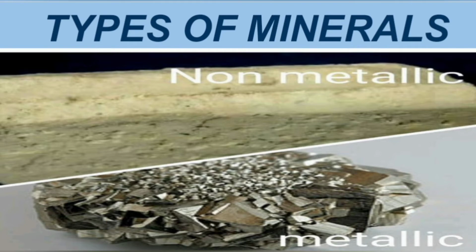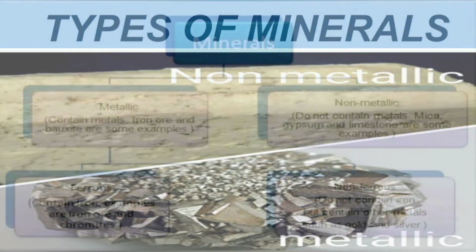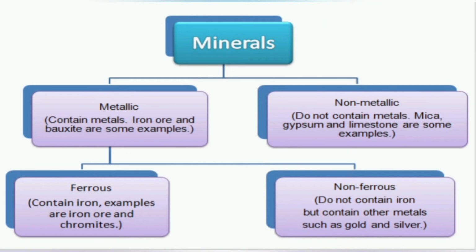On the basis of composition, minerals are classified mainly as metallic and non-metallic minerals. Metallic minerals contain metal in raw form. Metals are good conductors of electricity, for example, iron and bauxite. Metallic minerals can be further divided into ferrous and non-ferrous minerals. Ferrous minerals contain iron, while non-ferrous minerals do not have any iron.